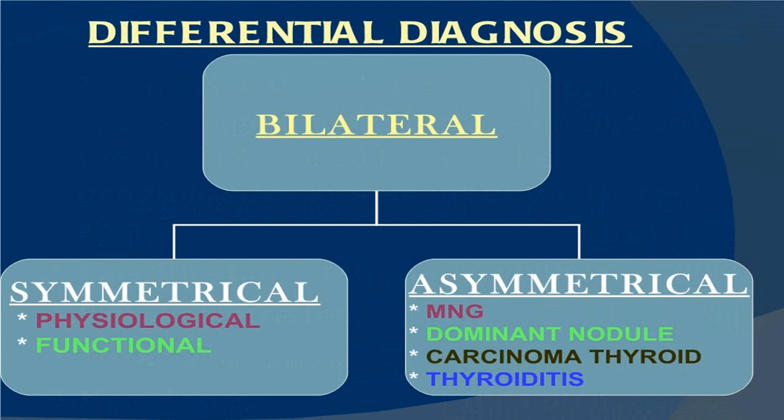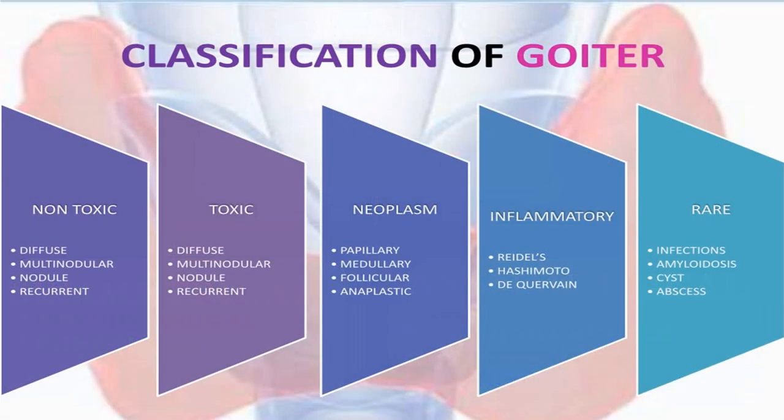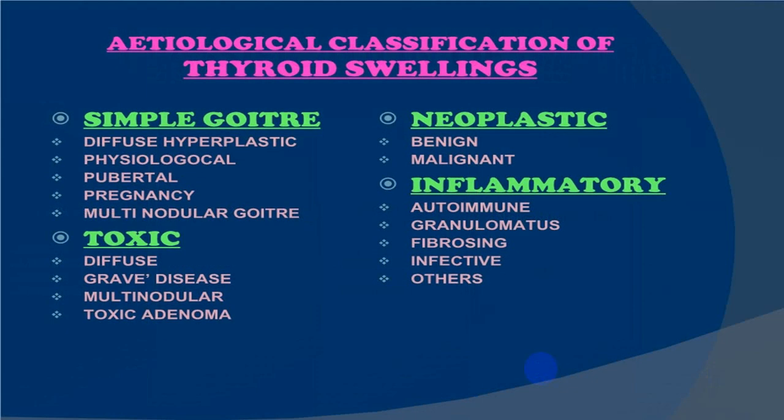It can be bilateral enlargement, so both lobes are enlarged, symmetrical enlargement, and function wise maybe hypo, hyper, or euthyroid. Whenever there is an asymmetrical enlargement, we call it a multinodular goiter, or there can be a solitary nodule, or it can be carcinomatous enlargement, or in a case of thyroiditis. By and large, in thyroiditis, it is asymmetrical. Function wise, non-toxic, toxic, neoplastic, inflammatory, and rare groups. You can go through it at your leisure time.